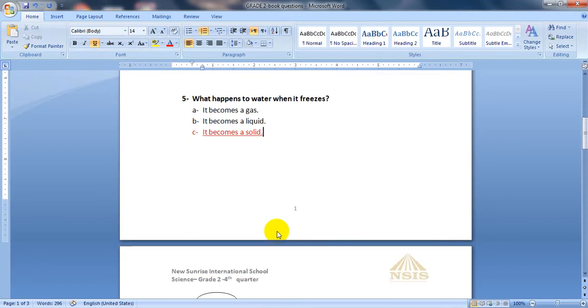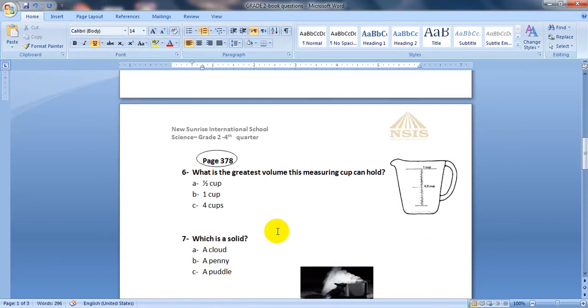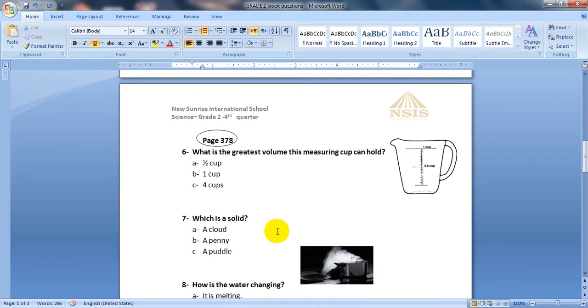The next, page 378. What is the greatest volume this measuring cup can hold? Here you have a measuring cup with 2 scales, half cup and 1 cup. What is the greatest one? Is it half cup, 1 cup, or 4 cups? Of course, it will be 1 cup.